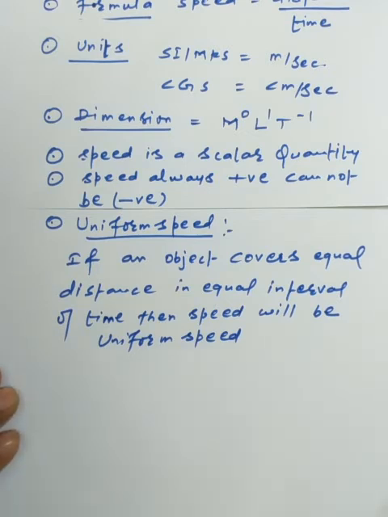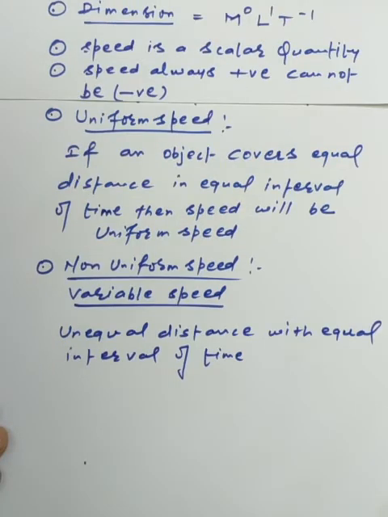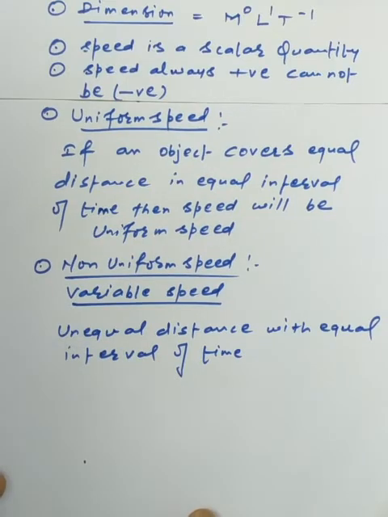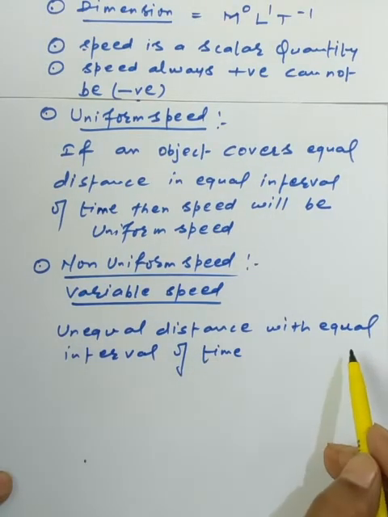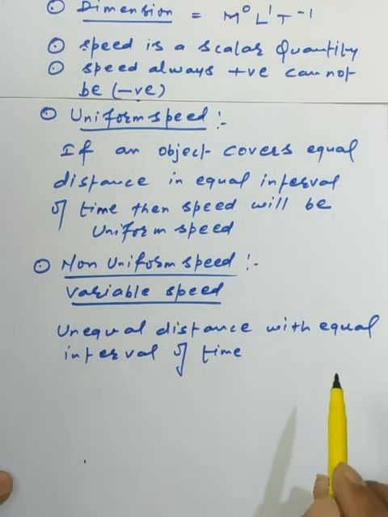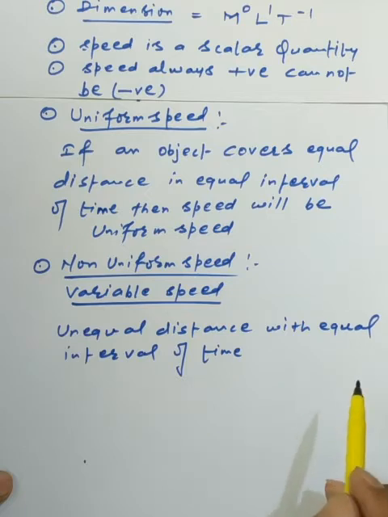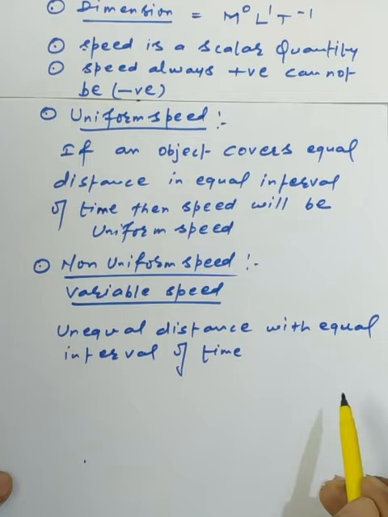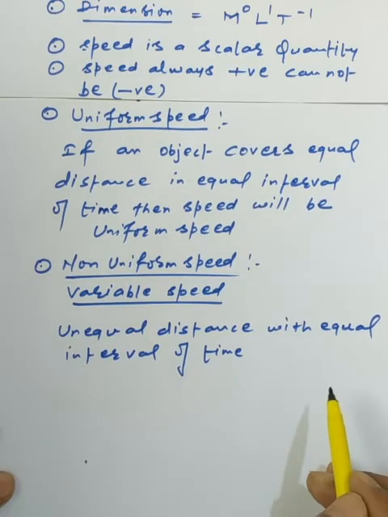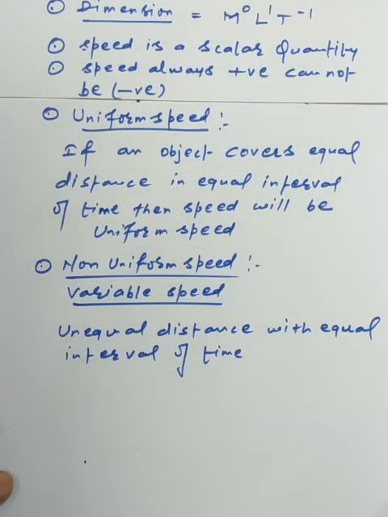Now we have the non-uniform speed, which has another name, the variable speed. We can add one parameter here: unequal distance in equal intervals of time. So that is the concept of non-uniform speed. Or you can say equal distance with unequal intervals of time. You are always experiencing variable speed in your daily life whenever you take a vehicle on the road. So it is an example of non-uniform or variable speed.